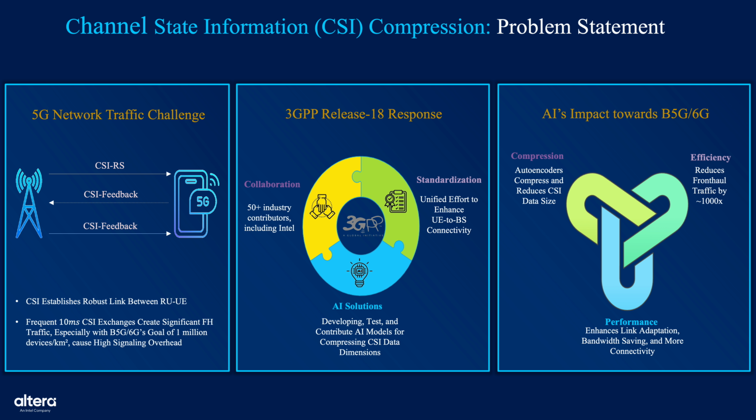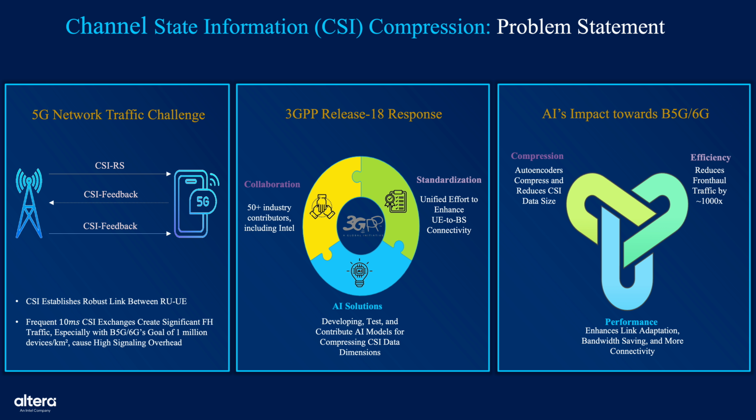This slide introduces the problem statement for CSI compression as we move towards 5G advanced and 6G networks. On the left, we begin with the 5G network traffic challenge. CSI, or channel state information, is vital for maintaining a robust link between the radio unit, RU, and user equipment, UE. However, frequent CSI feedback, delivered every 10 milliseconds, creates massive fronthaul traffic.